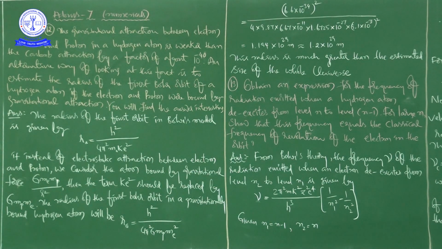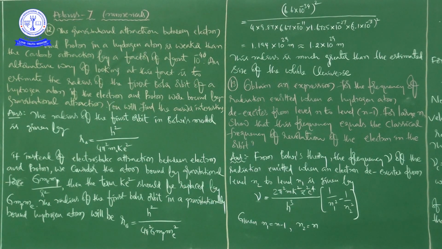And you see, the radius of the first orbit in a gravitationally bound hydrogen atom will be like this. Just in place of k e square, we are writing G into mp into me.